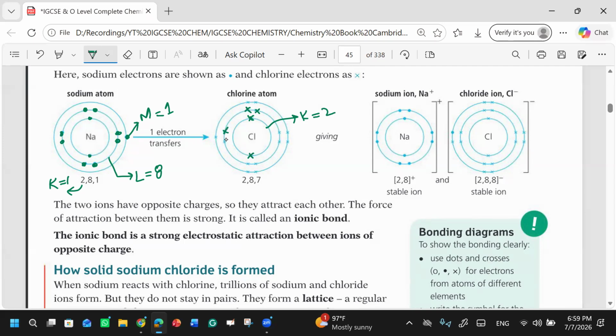Then the second shell has 8, so you will show crosses. Then the third shell, the M shell: 1, 2, 3, 4, 5, 6, 7. There is 7. So this is L, and this is M.